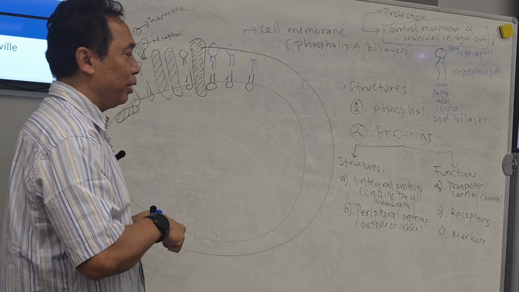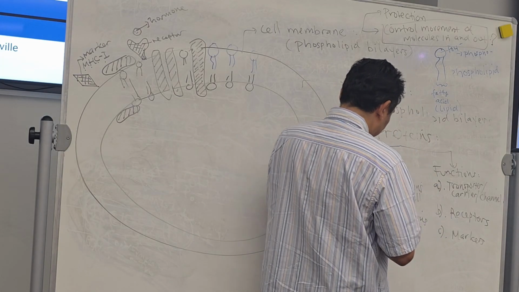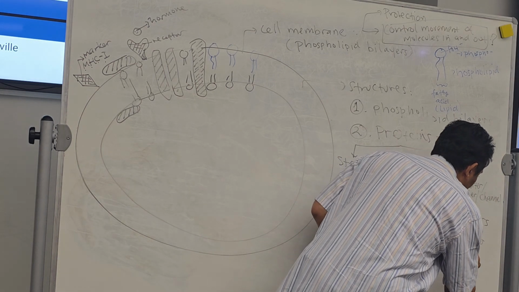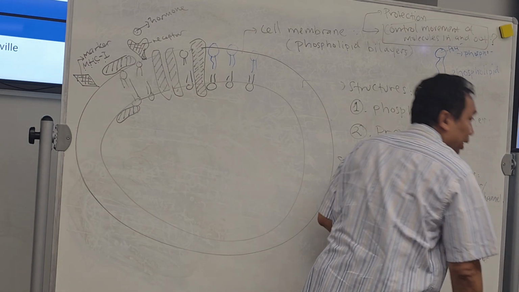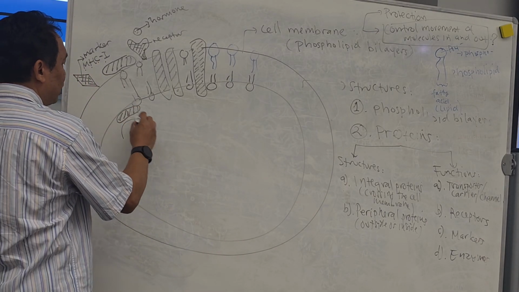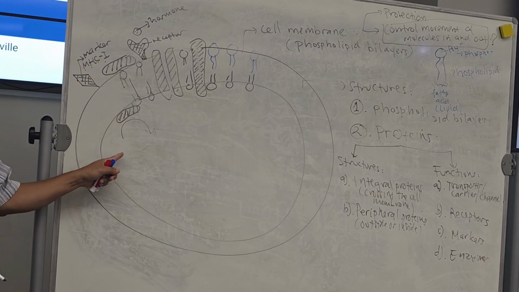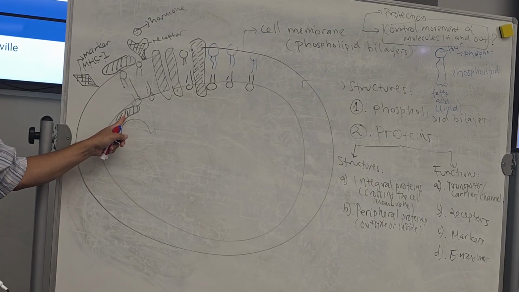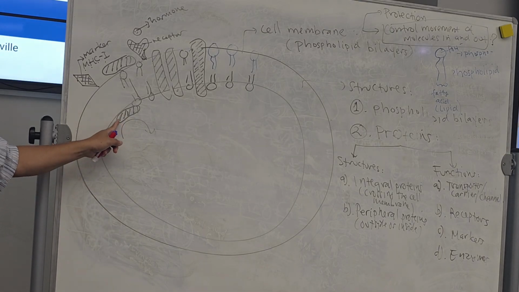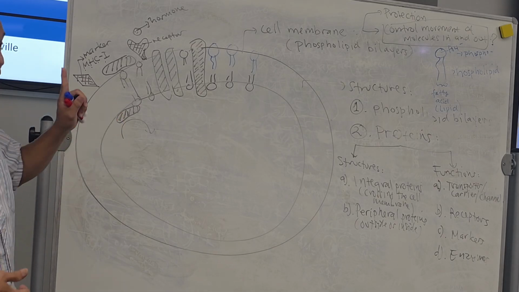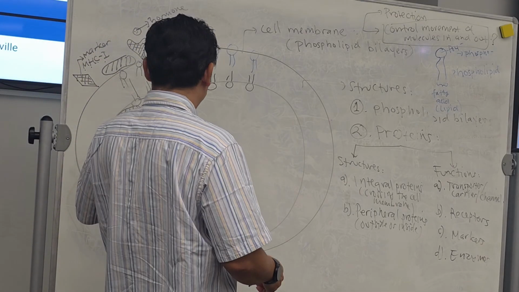So that's actually protein. The next function of the protein is as the enzyme. Mostly proteins that are inside over here will speed up reactions inside the cell, in the cytoplasm. These proteins, they are enzymes. What is the function of enzyme? Speed reaction. Make the reaction fast. That's the function of proteins.